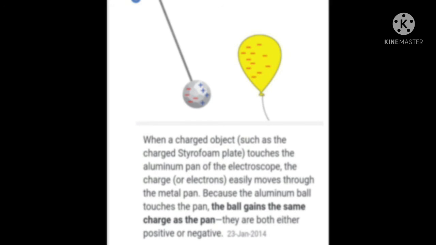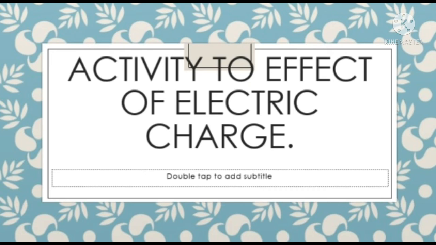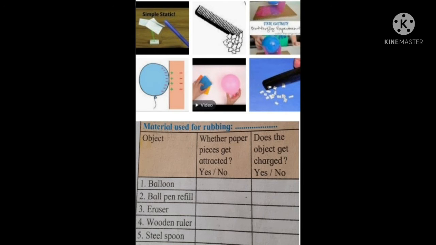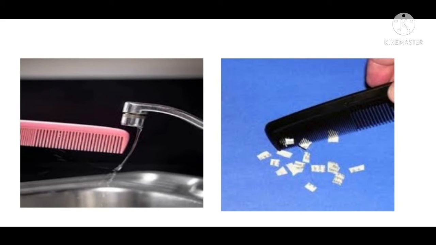And one experiment is the effect of electric charge, that is the aluminum ball and balloon. As shown in the figure, an opposite charge is generated in the other object by induction, and both objects get attracted to each other. Then various small activities are given in which balloon, ball pen refill, eraser, wooden roller, steel spoon and copper strips are used, and materials used for rubbing. And what is the effect of this? Whether paper pieces get attracted towards this material, or does the object get charged, yes or no? That can be detected by this small experiment.